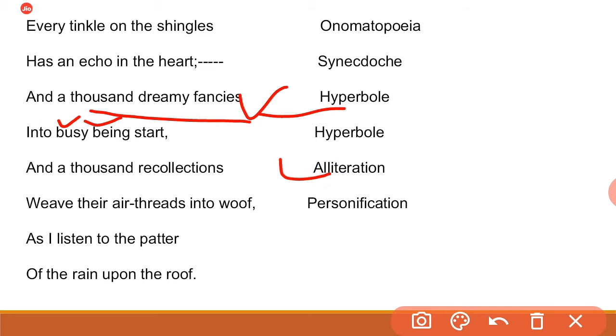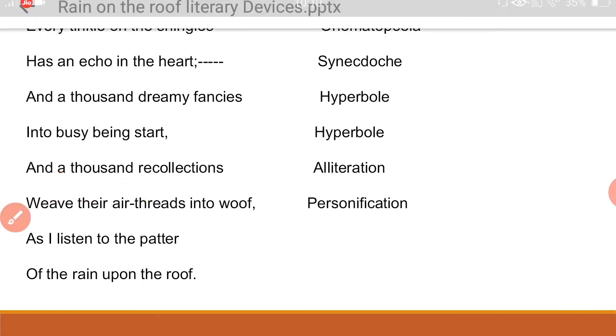And a thousand recollections weave their airy thread into woven: hyperbole. An overstatement that there are a thousand recollections. Here is an overstatement of the poet that there are a thousand recollections. We are getting the figure of speech hyperbole in this sentence. And another one, weave their airy thread into woven. Here the sound is repeating in these words, their threads. So we are getting the figure of speech alliteration.